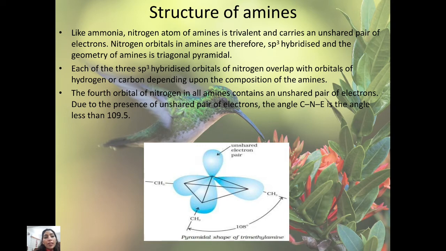Each of the 3 sp3 hybridized orbitals of nitrogen overlaps with orbitals of hydrogen or carbon, depending upon the composition of the amines. The fourth orbital of the nitrogen in all amines contains an unshared pair of electrons. Due to the presence of the unshared pair of electrons, the angle C-N-E is less than 109.5 degrees.